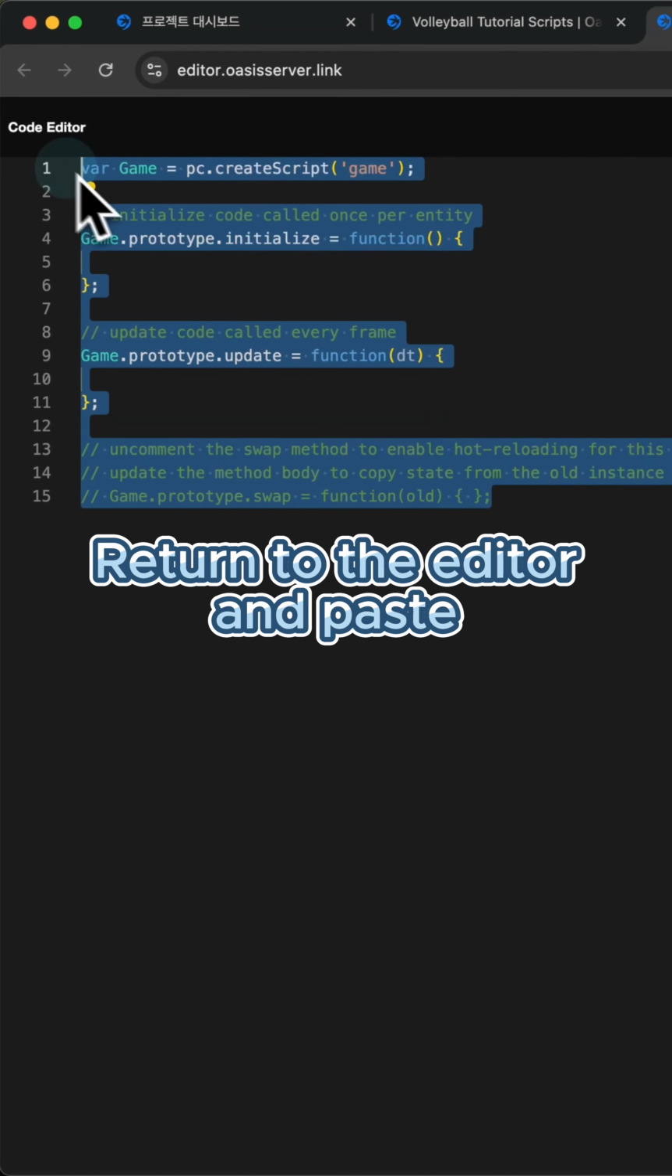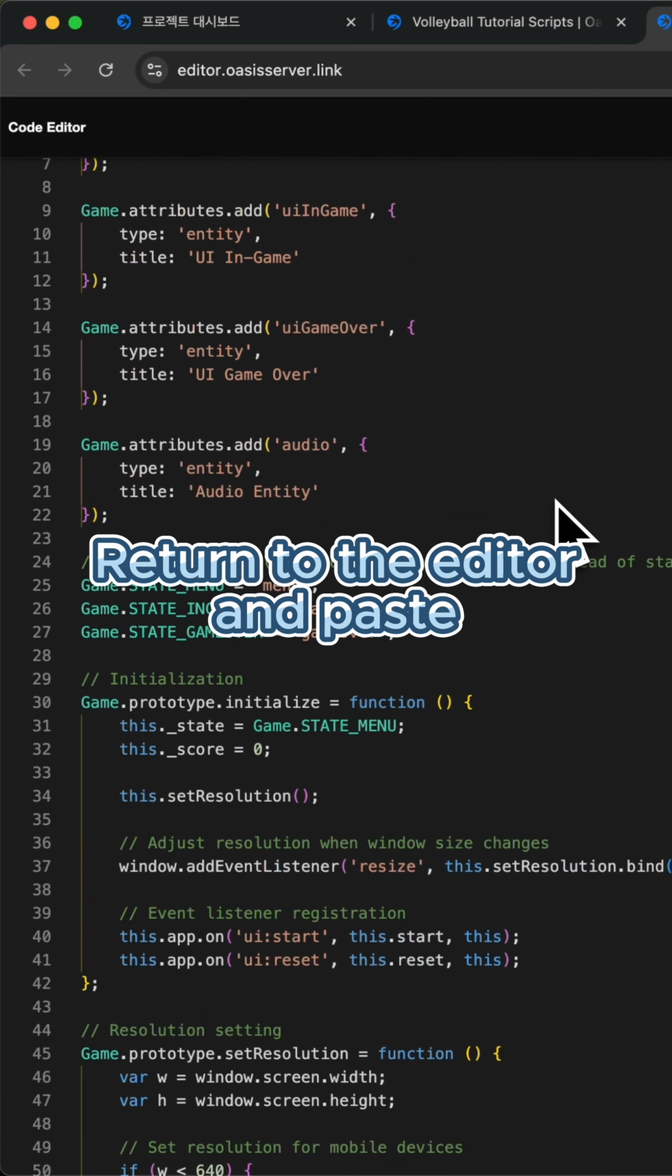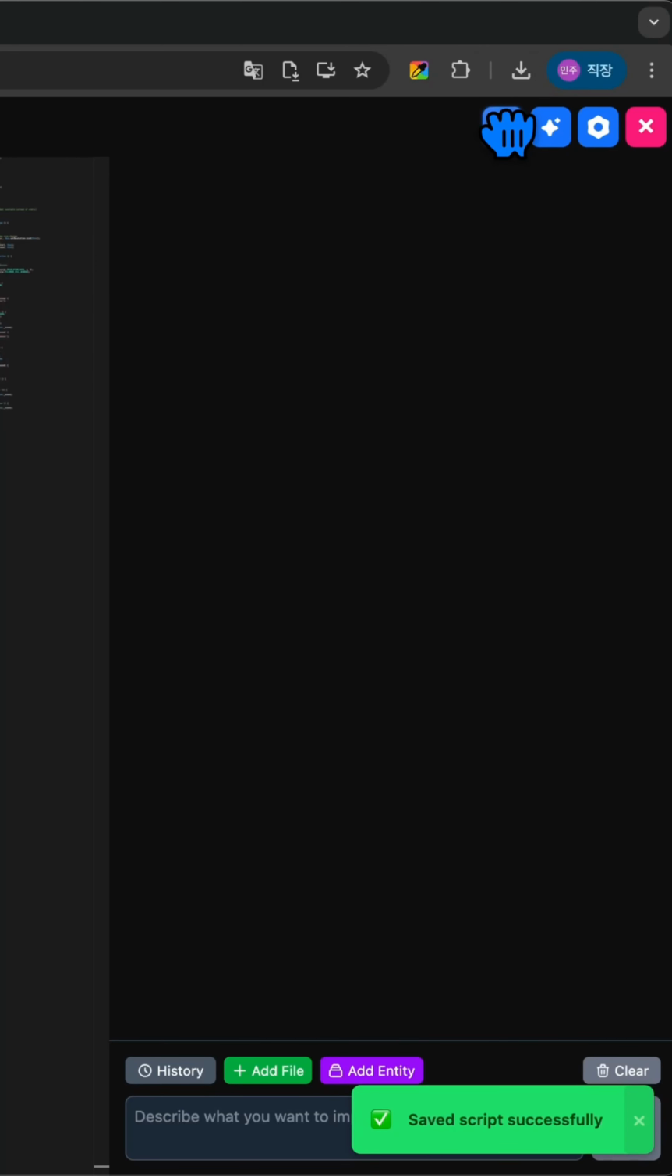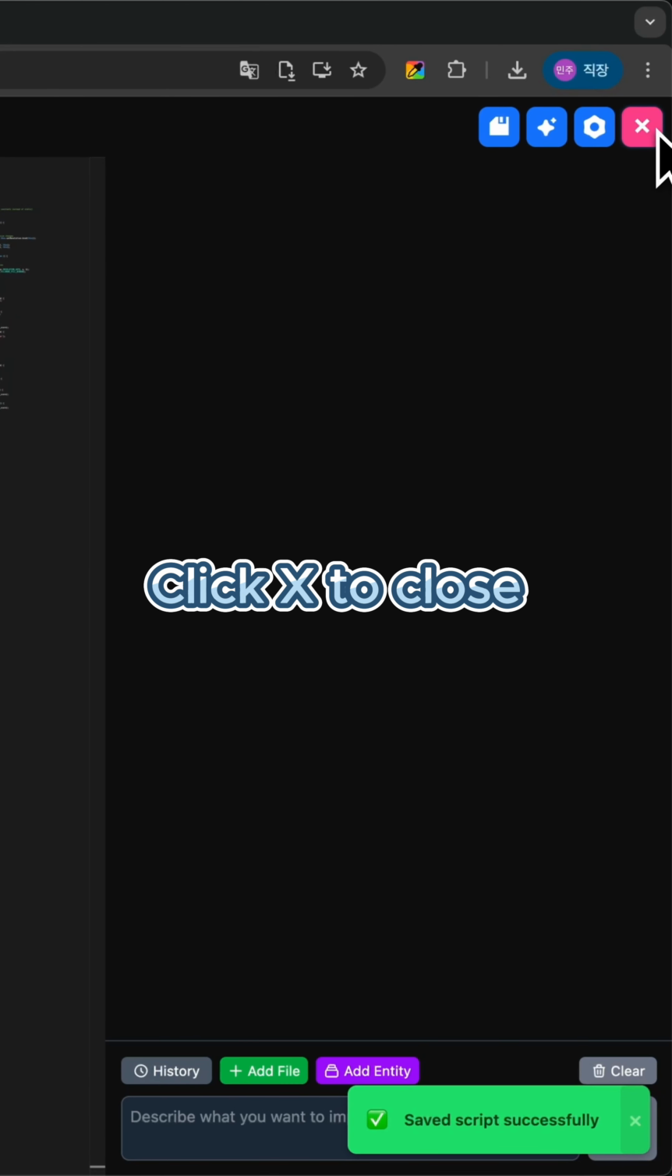Return to the editor and paste. Click Save. Click X to close.